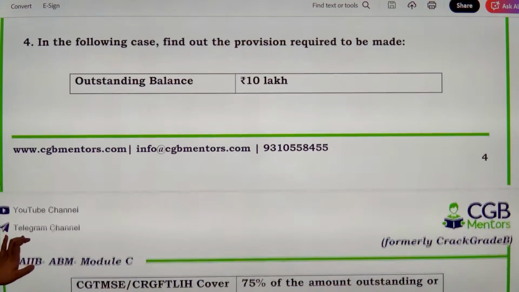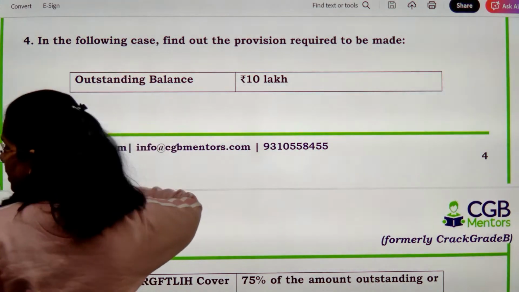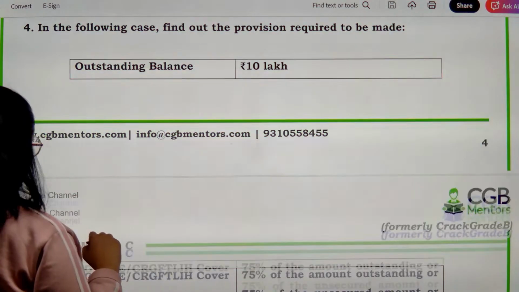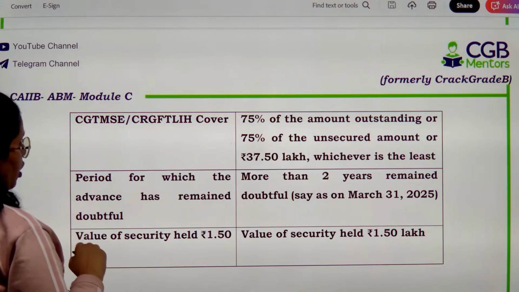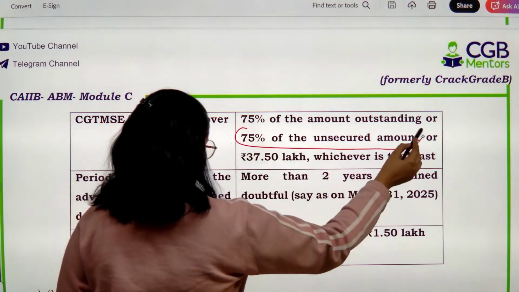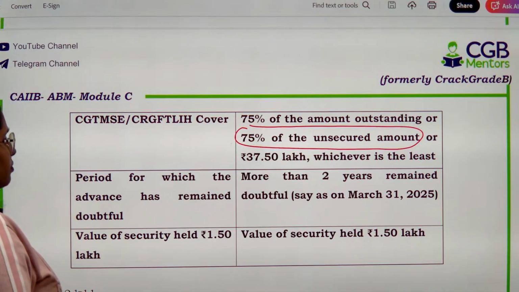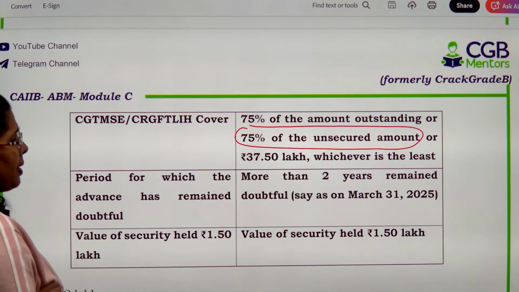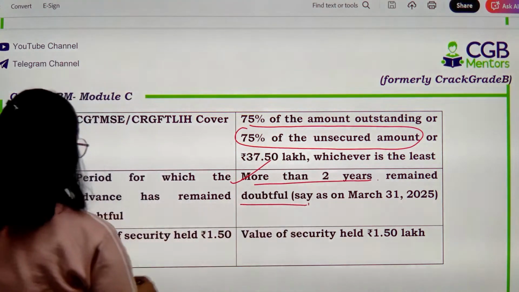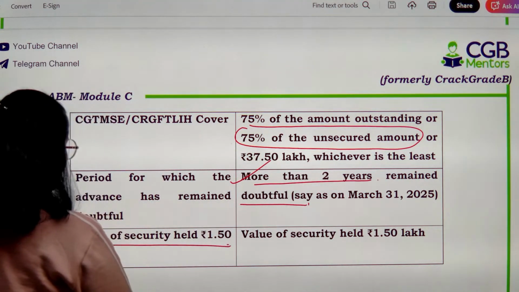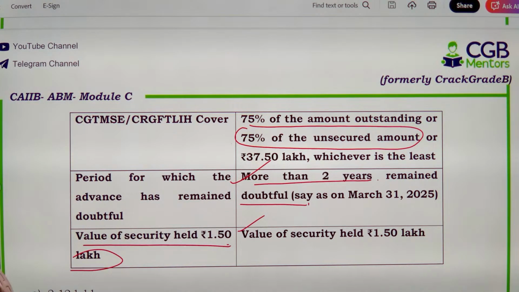Now, we need to find out the provision that is required to be made. What is the outstanding balance? It is given as 10 lakhs. ठीक है, CGT MSE cover क्या है? 75% of the amount outstanding or 75% of the unsecured amount, right? Now, period for which advance has remained doubtful. कितने टाइम के लिए? More than 2 years remain doubtful. वैल्यू ऑफ सिक्योरिटी हेल्ड 1.5 लाख. ठीक है, आपके पास में कितनी सिक्योरिटी है? 1.5 लाख.